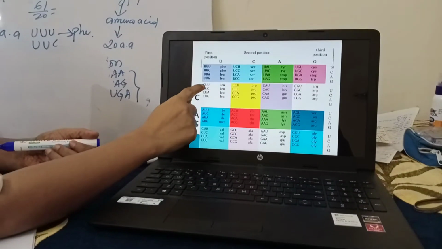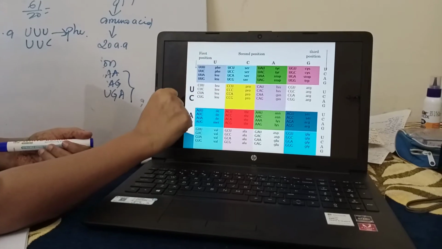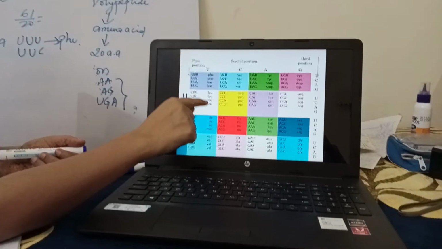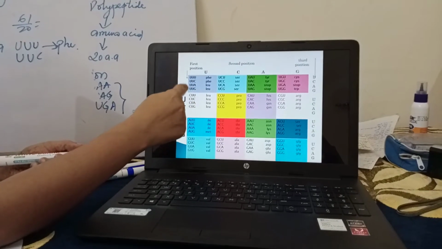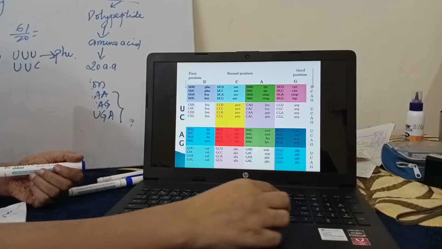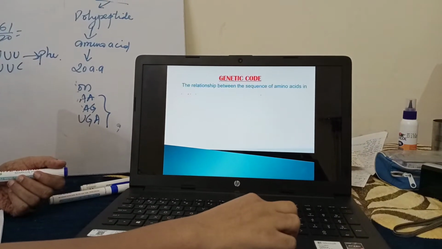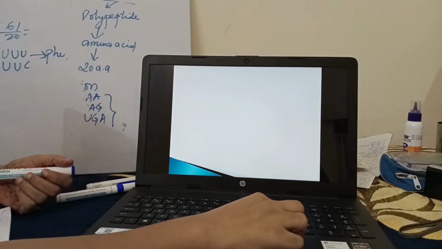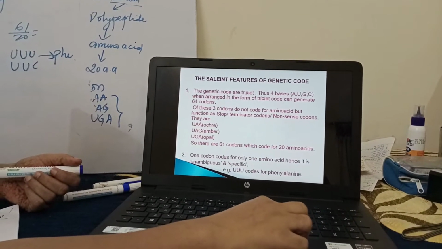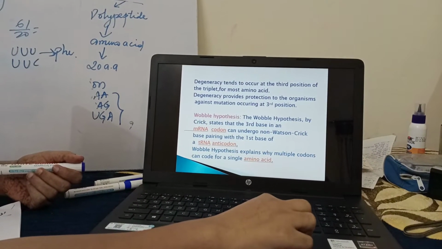In the next, if you see, CUU is also coding for leucine, CUC is also coding for leucine, CUA is coding for leucine, and CUG is also coding. So you can see there are a total of 6 codons that are coding for leucine. This is an example of degeneracy, meaning one amino acid is being synthesized by more than one codon. It may be 2 codons, 3, 4, or 5 codons. It may be different. So this is about degeneracy.